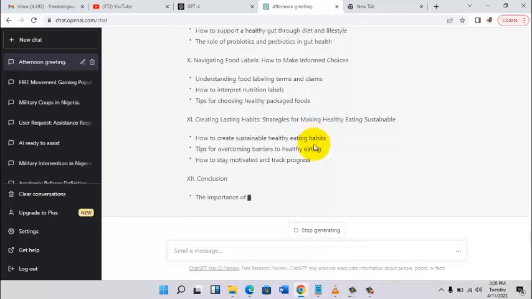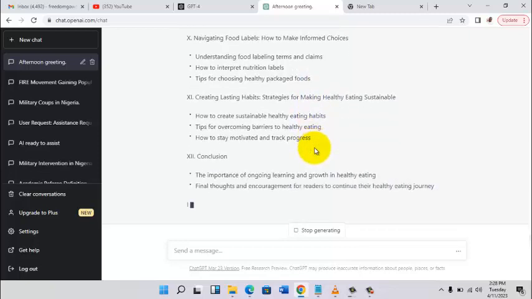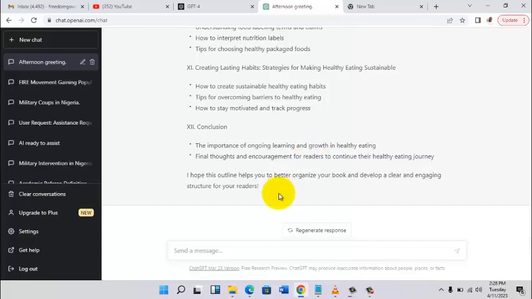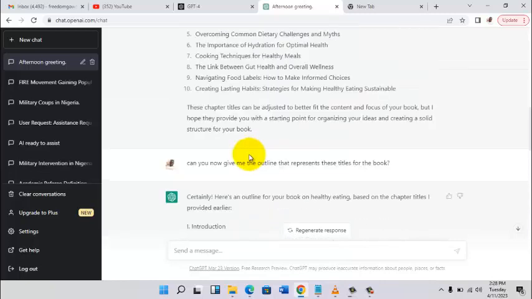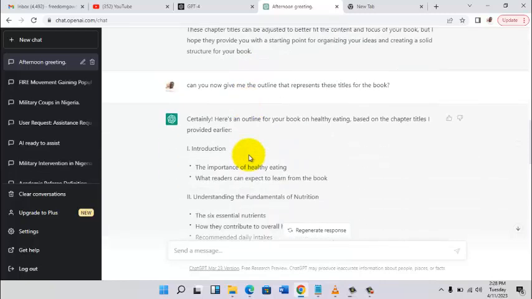All this is going to be included in your book. Now it has generated, beautiful. Certainly, here is an outline for your book, your healthy eating, based on the chapter titles I provided earlier. 1. Introduction.